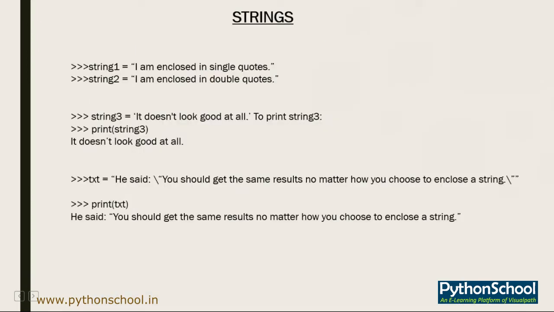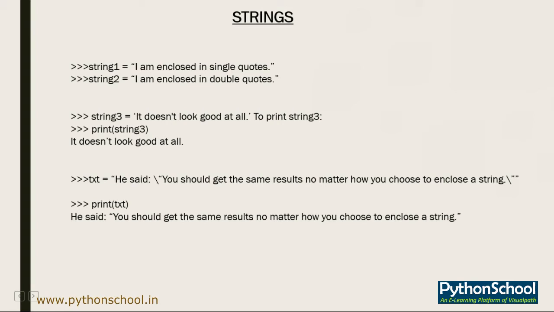Moving further to strings. A string is a sequence of Unicode characters that may be a combination of letters, numbers and some specific symbols. To define a string in Python, you can enclose the string in matching single or double quotes. Here on the screen you can see one example. We have a variable called string1 enclosed with single quotes, and string2 enclosed with double quotes.